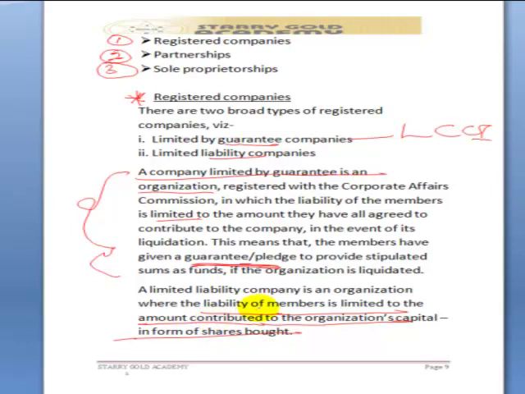In this type of company, if a company is liquidated eventually, what the members would have lost is strictly tied to the amount they have contributed to the organization's capital in form of shares bought. This is different from a company that is limited by guarantee, where you have given a guarantee or a pledge to provide certain sum of money at the end of the company's liquidation.